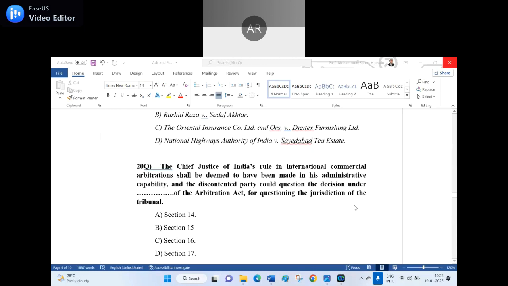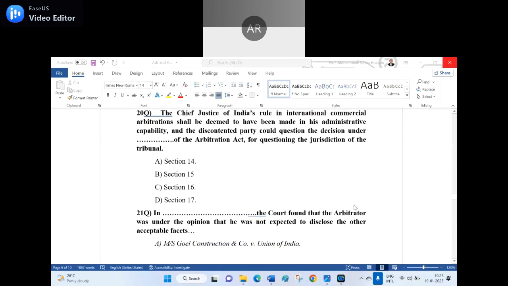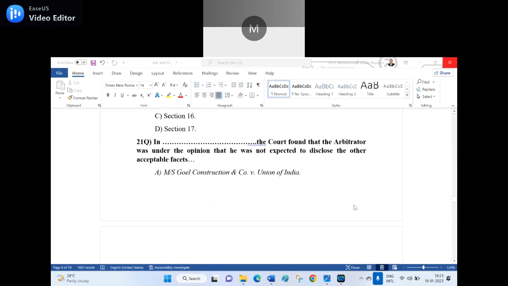Section 17, sir. If you say Section 17, it is a wrong answer. Section 15, sir. If you say Section 15, it is a wrong answer. So Section 16, option C, is the right answer for the 20th question.